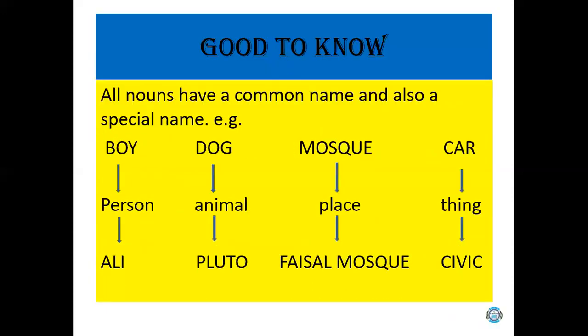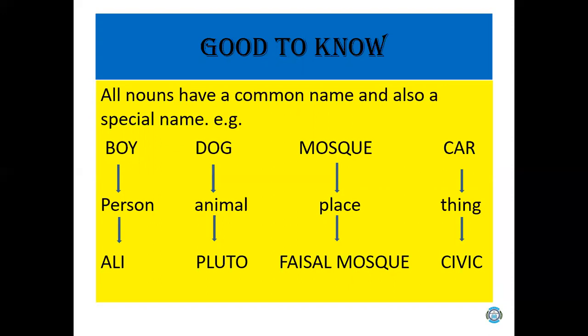So it's good to know that all nouns have a common name and also a special name. For example, boy is the common name for a person. Dog is the common name for an animal. Mosque is the common name for a place and car is the common name for a thing. Now let's see what the special names are. So the name of a boy could be Ali, a dog could be Pluto, a mosque could be Faisal Mosque, a car could be Civic. So Ali, Pluto, Faisal Mosque, and Civic, they all are special names or proper names.